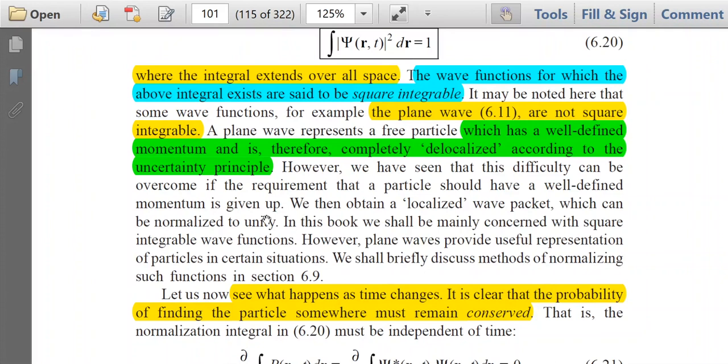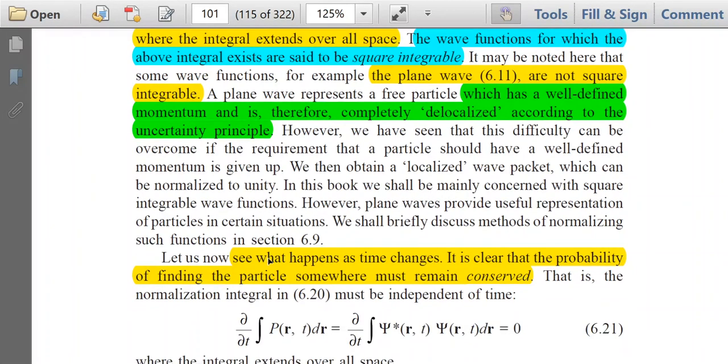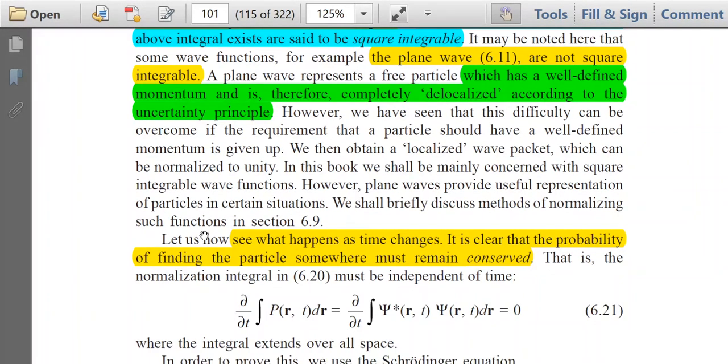So if you give up the idea of well-defined momentum, then you can localize the particle. We then obtain a localized wave packet which can be normalized to unity. In this book, we shall mainly be concerned with square integrable wave functions. However, plane waves provide a useful representation of particles in certain situations, and later we will discuss this.